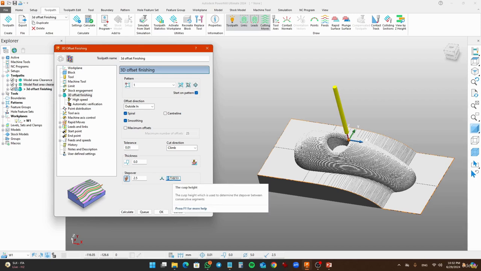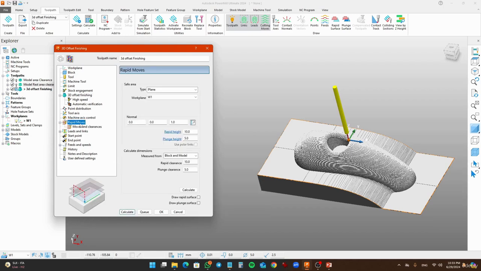This is called the cusp height, to determine the step over between the consecutive segments. The closer the cusp, the more finishing will come over. For example, if I set the cusp height 0.01, it will create a step over of 0.31. But I just want to calculate faster, so for that purpose I selected 2.5mm as the step over to create a cusp height of 0.372333.